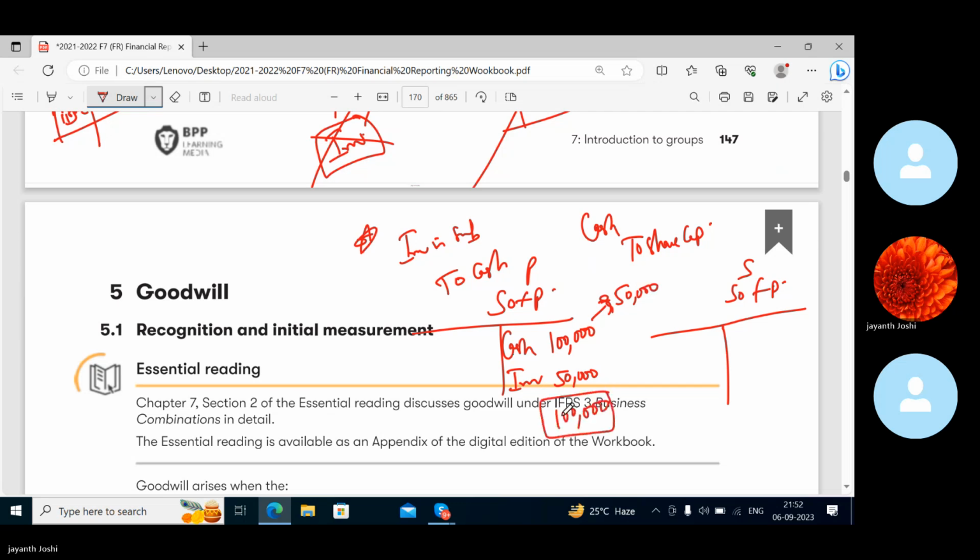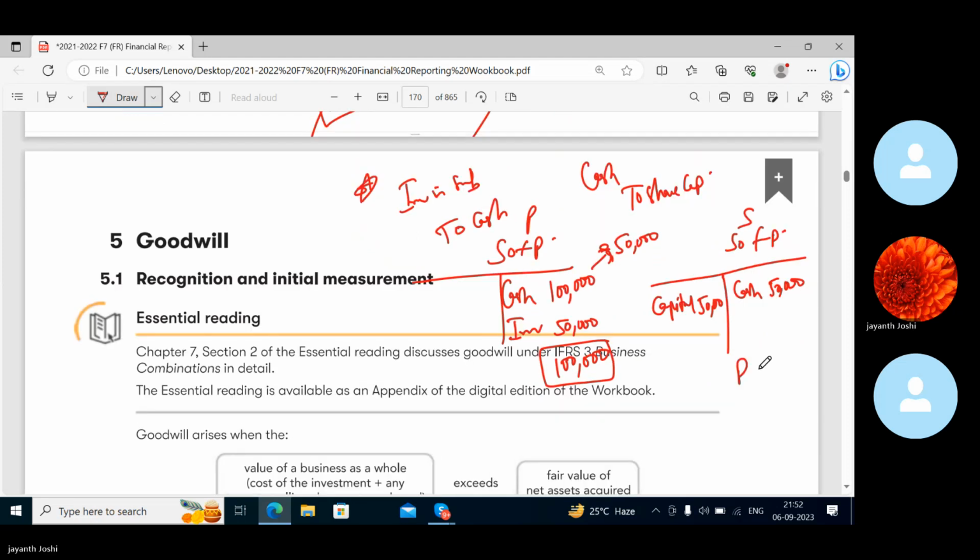1 lakh. What is the capital the subsidiary got? 50,000. What is the cash the subsidiary got? 50,000. These two are a separate set of books, right? When you consolidate and make it one company, what happens?